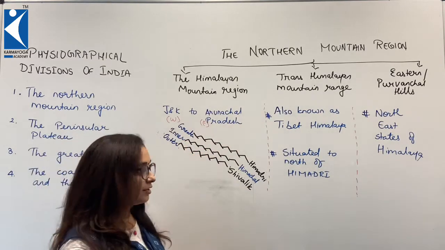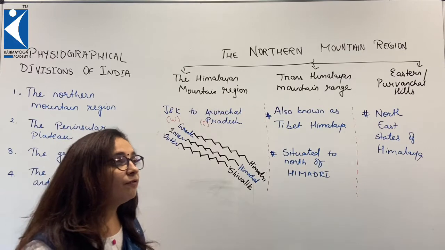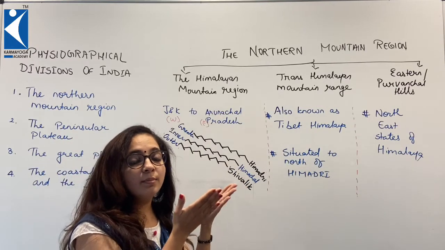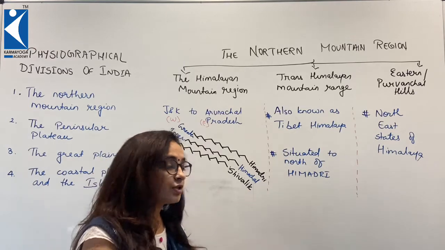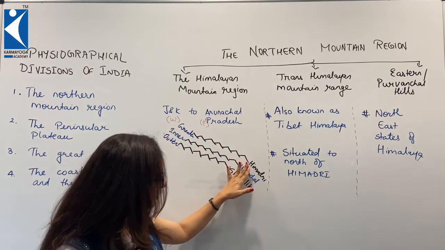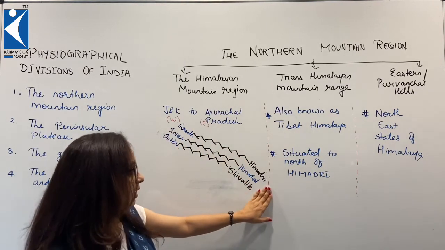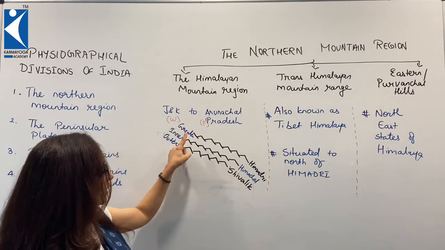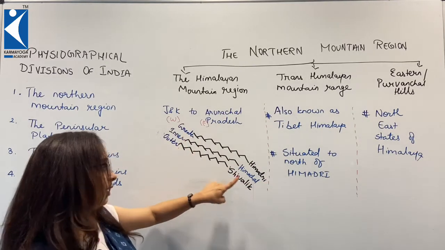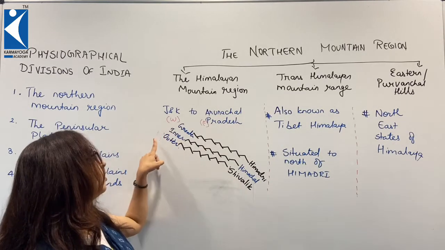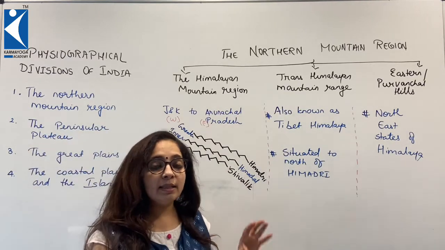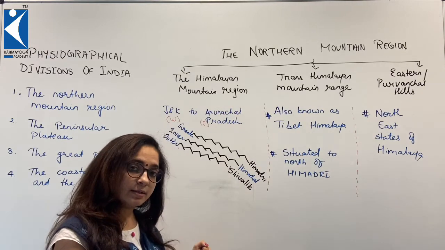The name is greater because they have very huge hills. Mountains like Mount Everest and very important hill stations are all here, and it is also known as Himadri. So either Himadri or greater Himalaya, Himachal or inner Himalaya, and Shivalik or outer Himalaya. These are the three mountain ranges.